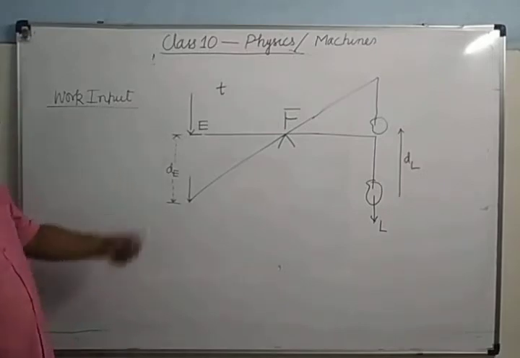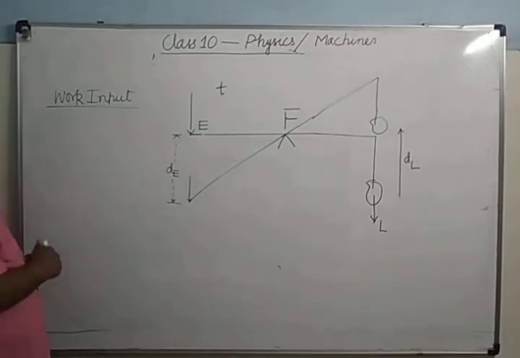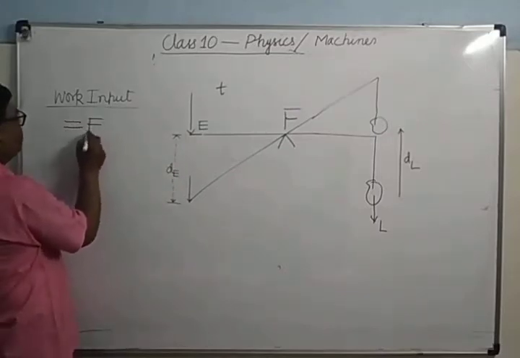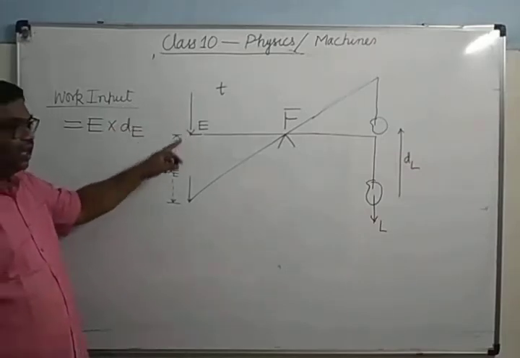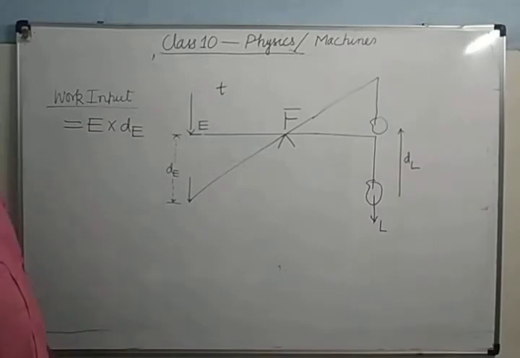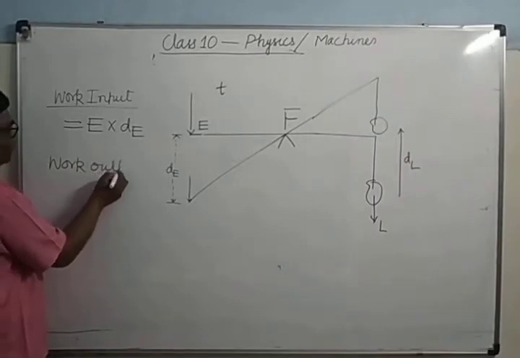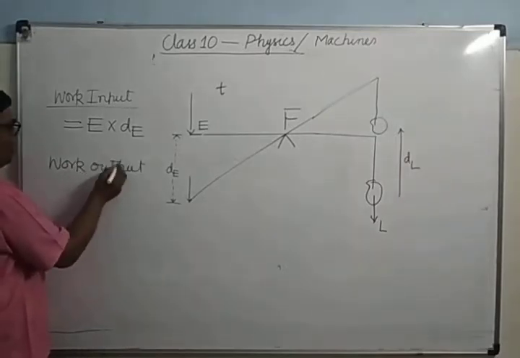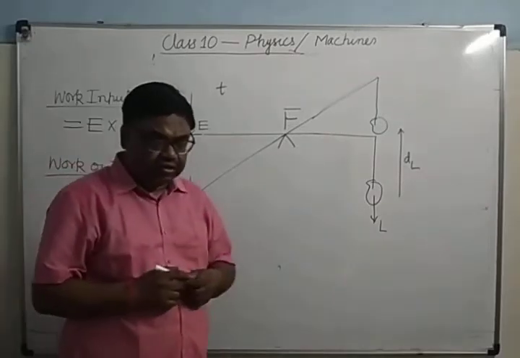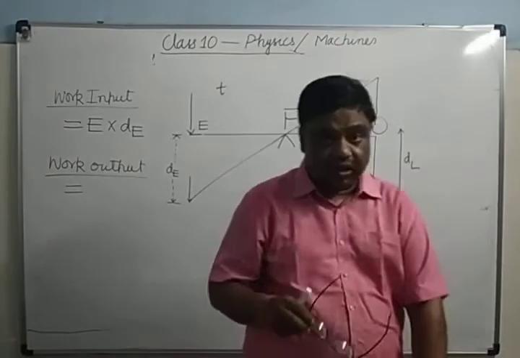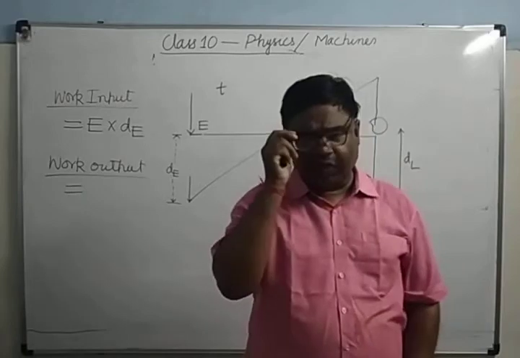For example, here force E has been applied up to what distance? dE. So what will be the work input? E into dE. Force E has been applied up to the distance dE. Then work output. Work output means it is the work done by the machine or energy derived from the machine. That is called the work output.